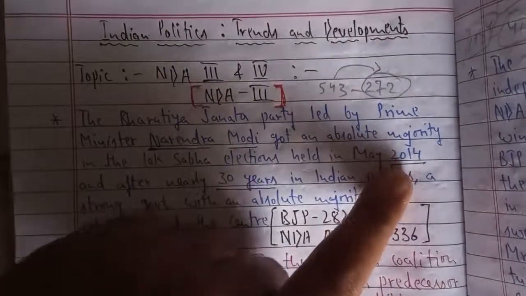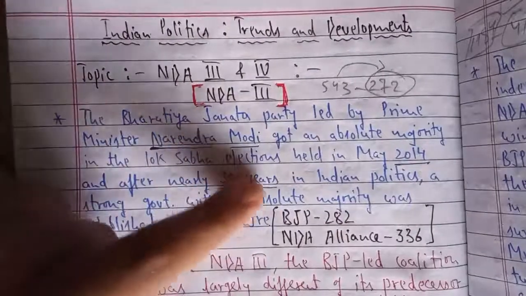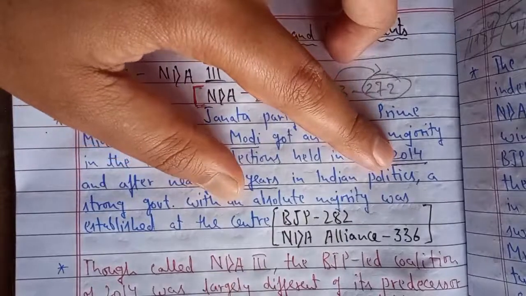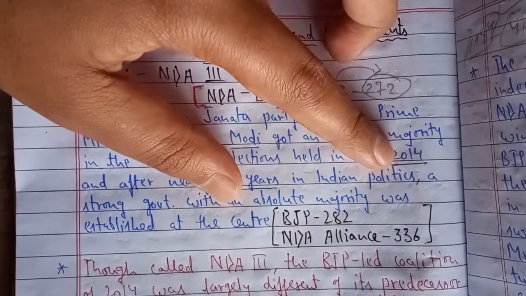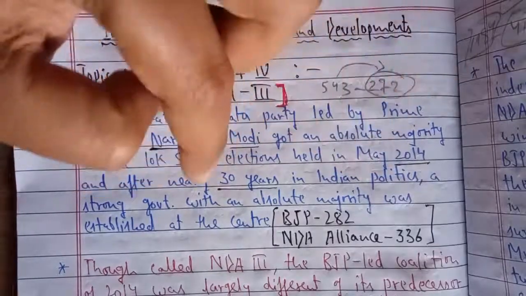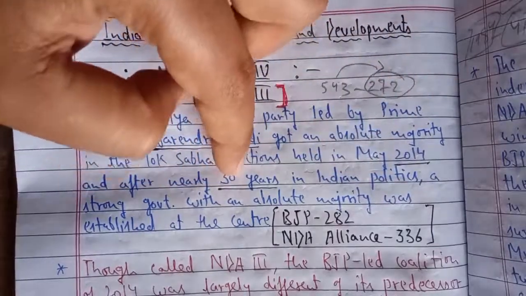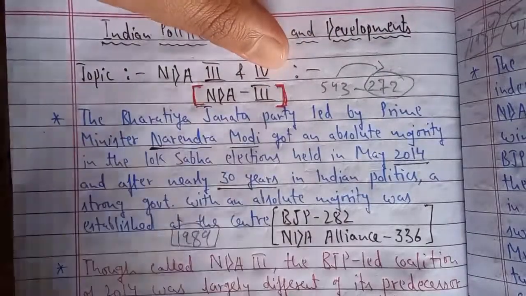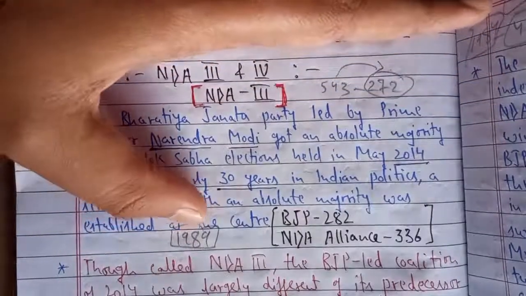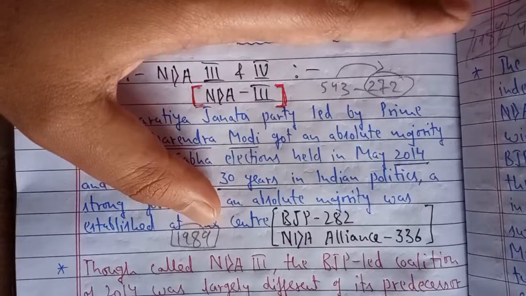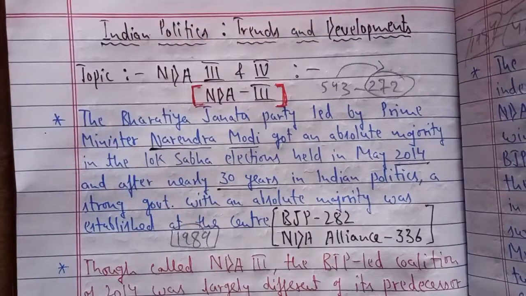After nearly 30 years in Indian politics, a strong government with an absolute majority was established at the center. If we talk about any single party which got an absolute majority, it happened after 30 years, because we have been studying that after 1989 there has been an era of coalition governments where no single party managed to get the absolute majority to form the government at the center.